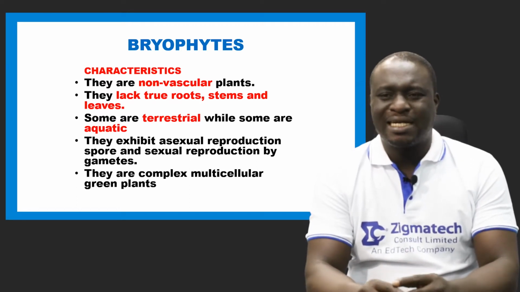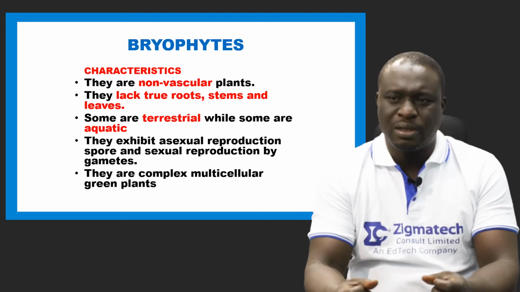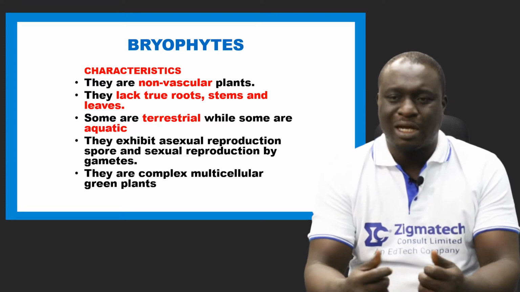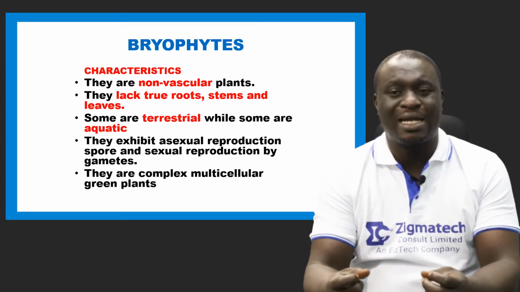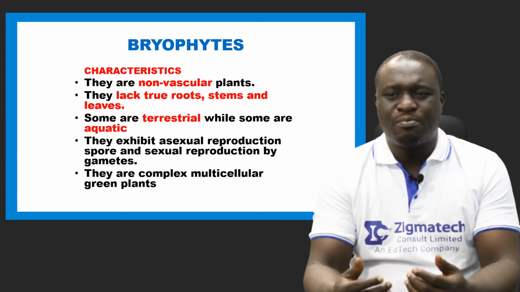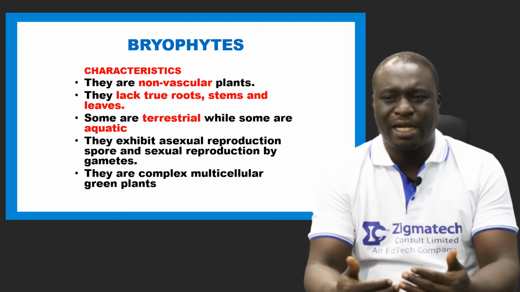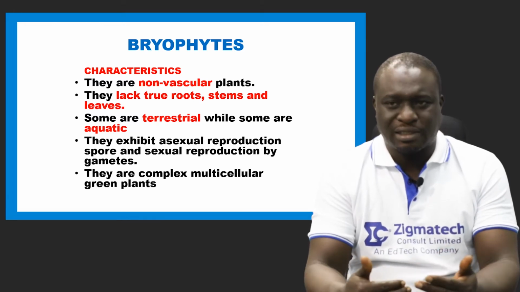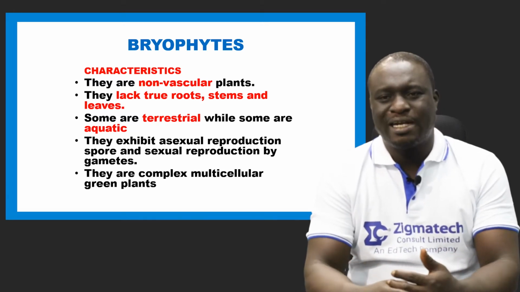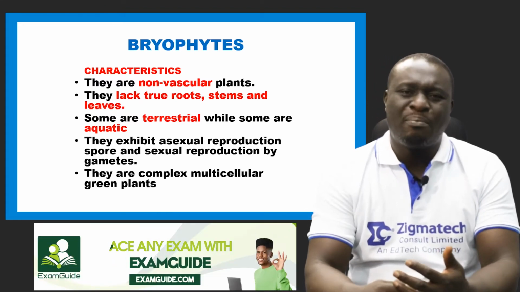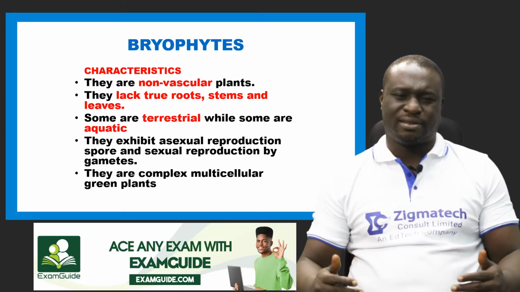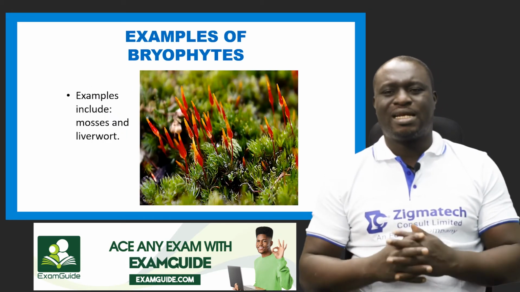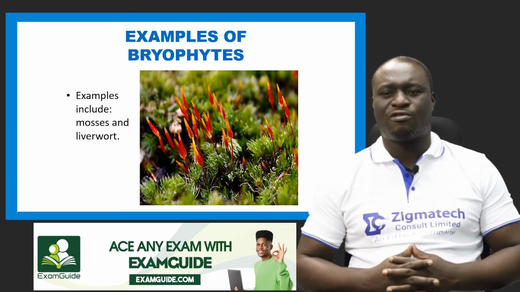Number four is that they reproduce asexually by spore formation and sexually by gametes. And finally, number five, they are complex multicellular green plants.